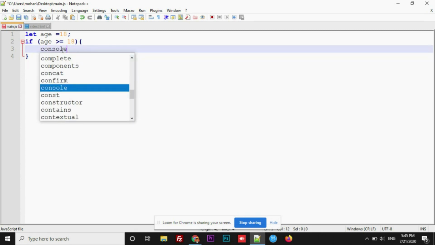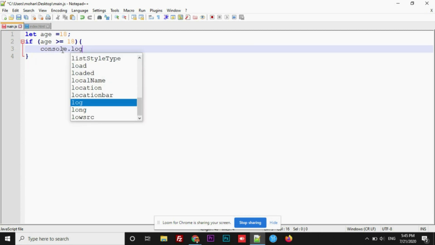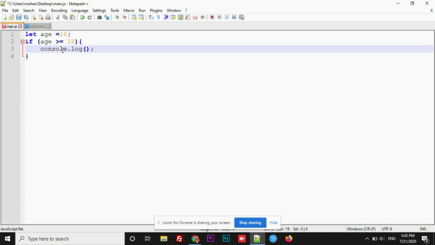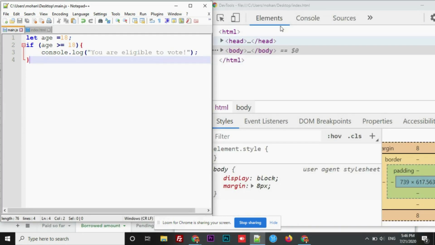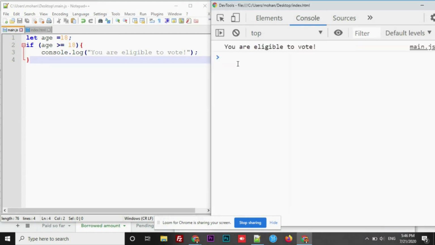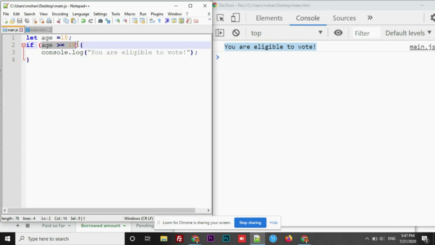Let's say console.log, if age is greater than or equals to 18, then the message should be you are eligible to vote. Let's check the output. Let's go to the console, save this, and check in the console. There it is. You are eligible to vote. All right. So the condition has been met. That's the reason whatever statement you have added inside these flower braces has been displayed.